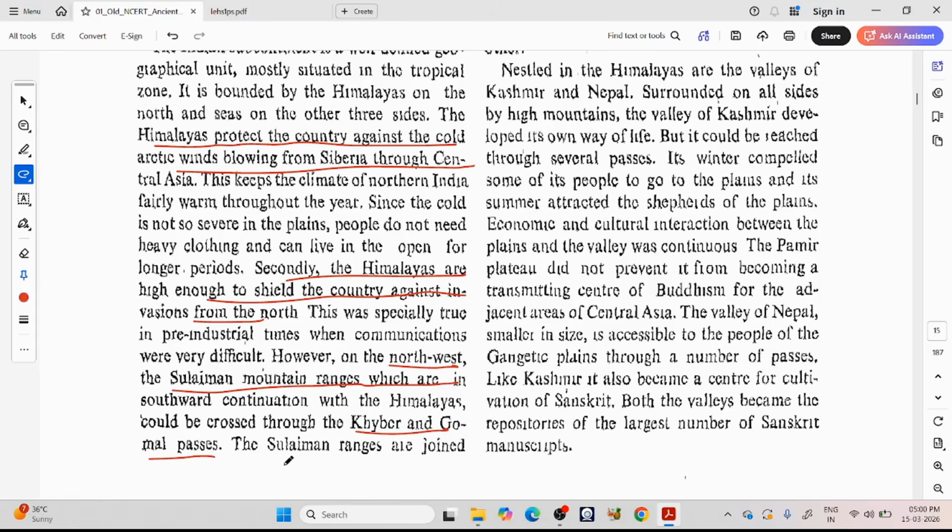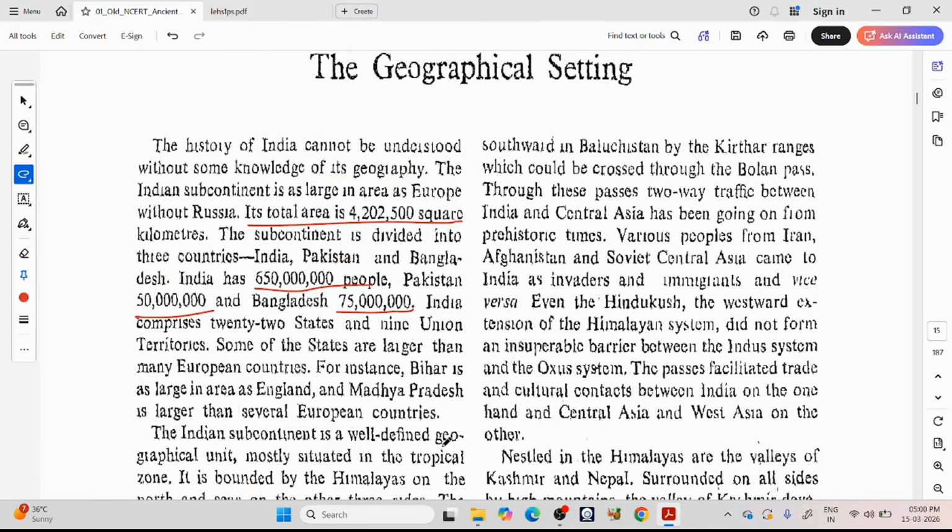Okay. The Suleiman ranges are joined southward in Balochistan by the Kirthar range. So Suleiman mountains, Khyber and Gomal Pass, and Balochistan and Kirthar ranges, which would be crossed through Bolan Pass. So here you will also have Bolan Pass. You see many passes are being mentioned and all of these are in the northwest direction.